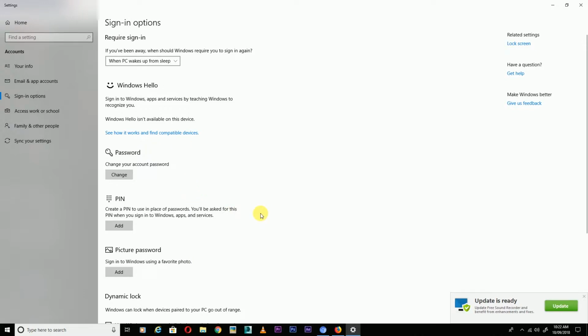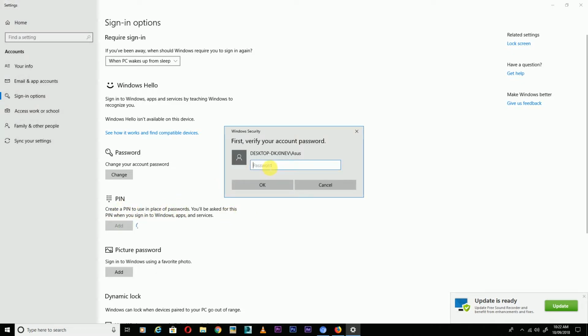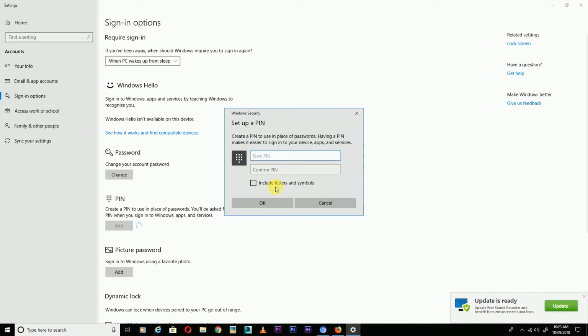So friends, let's talk about the PIN. So click on the Add button and enter your computer password. So this is my password. So I am creating a new PIN. The PIN is, if you forget your computer password, you can open it with the help of the PIN. So I have changed the PIN. So this is my PIN, and click on OK.